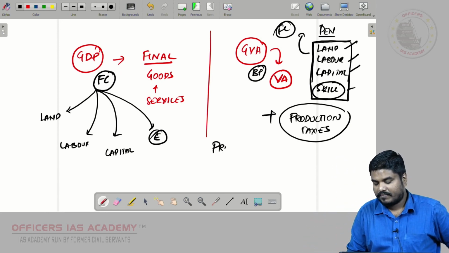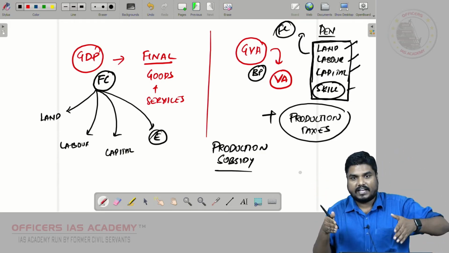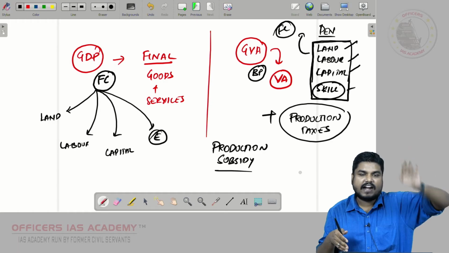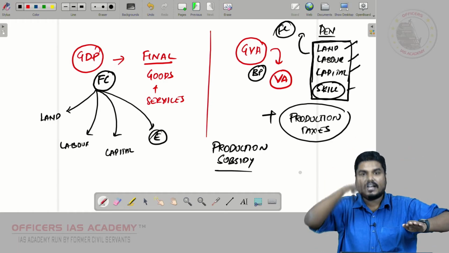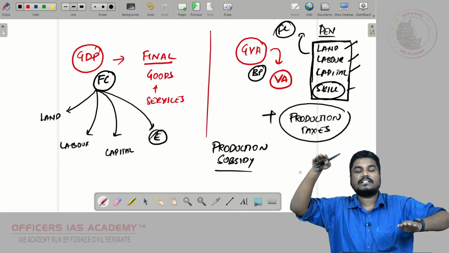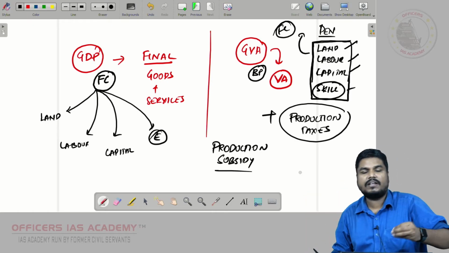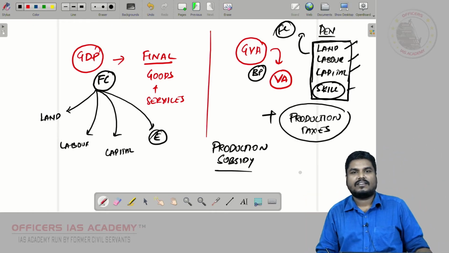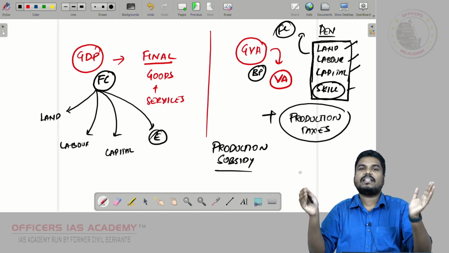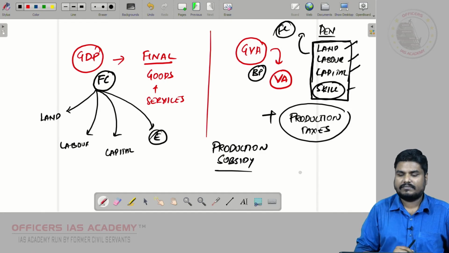production subsidy. So during the production stage in the factory, we have factor cost, we have production tax, right? We also have production subsidy. During the production stage, if government is giving some subsidy, for example, free electricity. Whether I produce the pen or not, immaterial, but government gives me free power supply, assume. That is called as production subsidy.